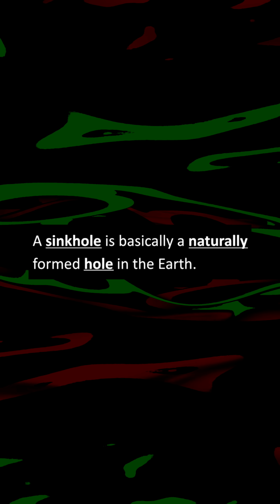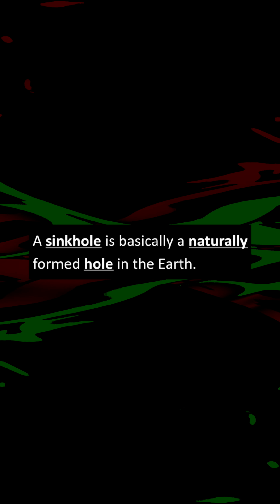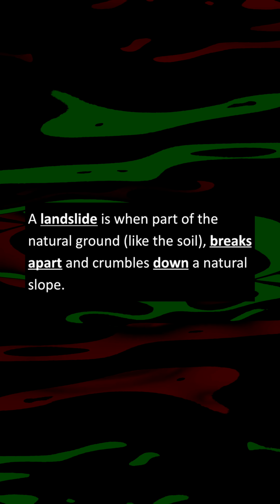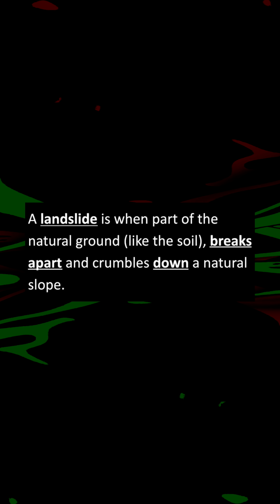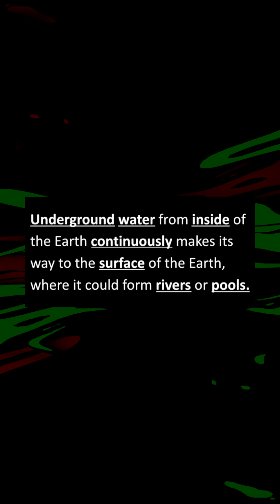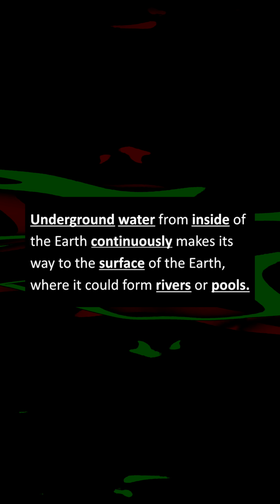Moving on to the next question. What is a sinkhole? A sinkhole is basically a naturally formed hole in the earth. Moving on to the next question. What is a landslide? A landslide is when part of the natural ground like the soil breaks apart and crumbles down a natural slope. Moving on to the next question. What is a spring? A spring is an area of water. Underground water from inside of the earth continuously makes its way to the surface of the earth where it could form rivers or pools.